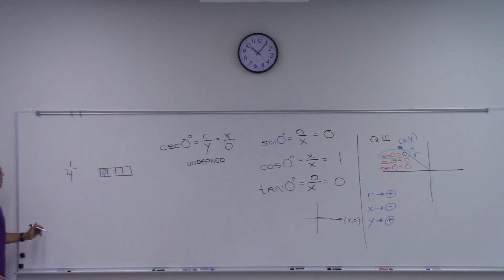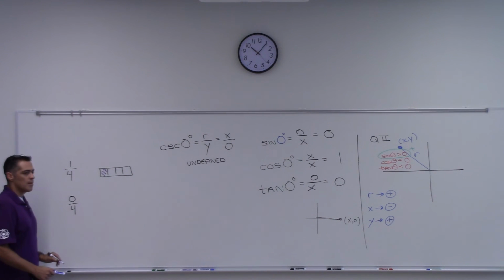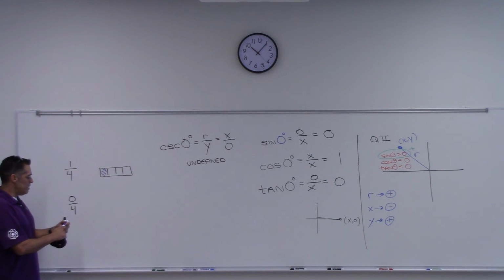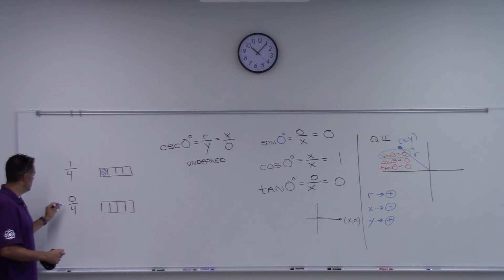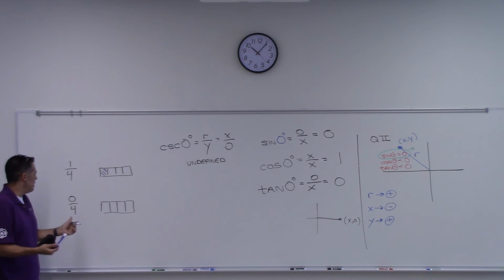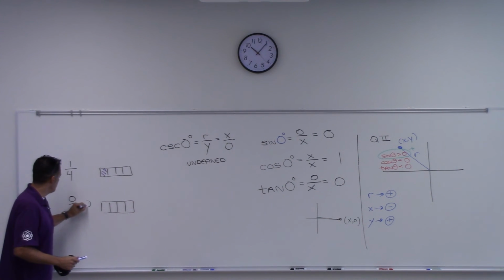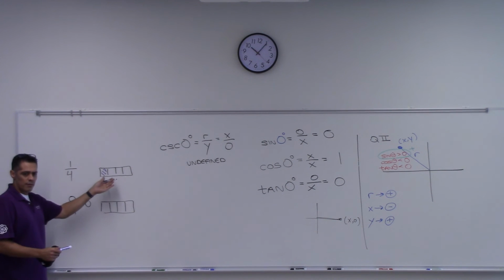Yes? All right, now what if I say 0 over 4? That means I'm going to start out with a candy bar, cut it into 4 pieces, and take none of them. So how much do I have? I have nothing, right? So this is 0. 0 divided by 4 is 0. 1 divided by 4 is 1/4.